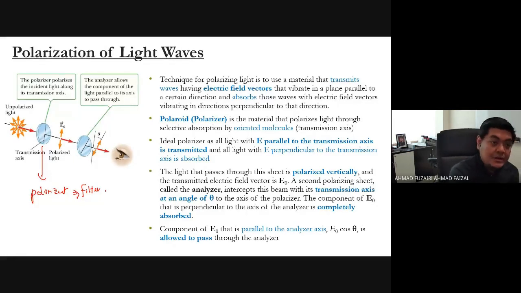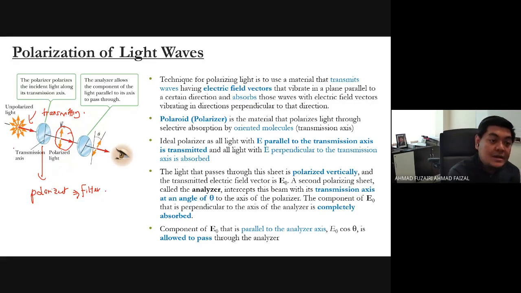If you notice here, when any unpolarized light is transmitted through the polarizer, what happens next? It becomes polarized. How can we be sure?